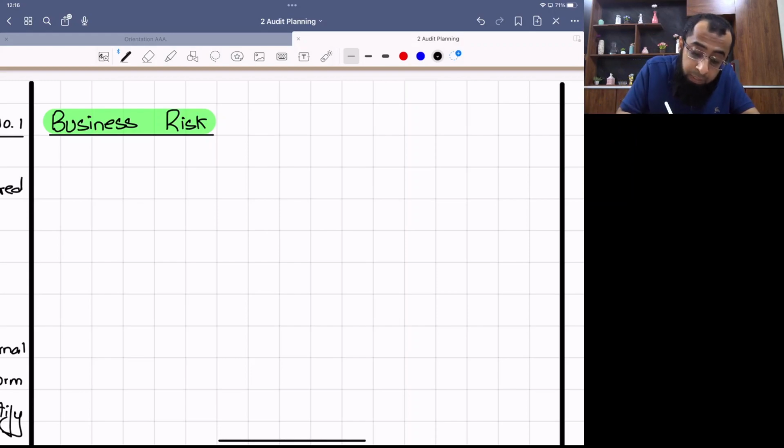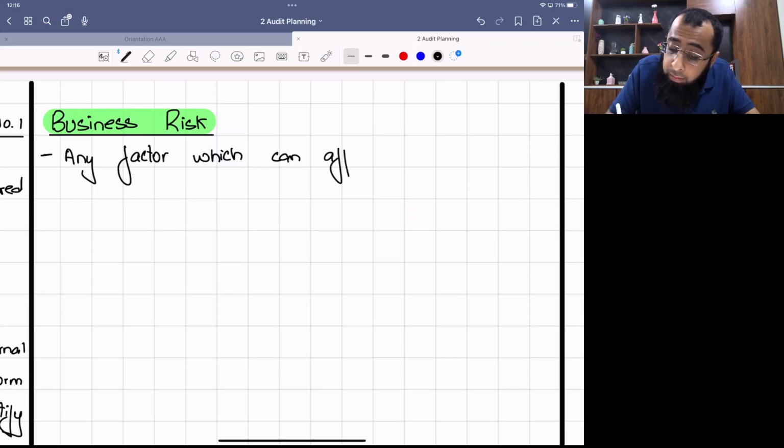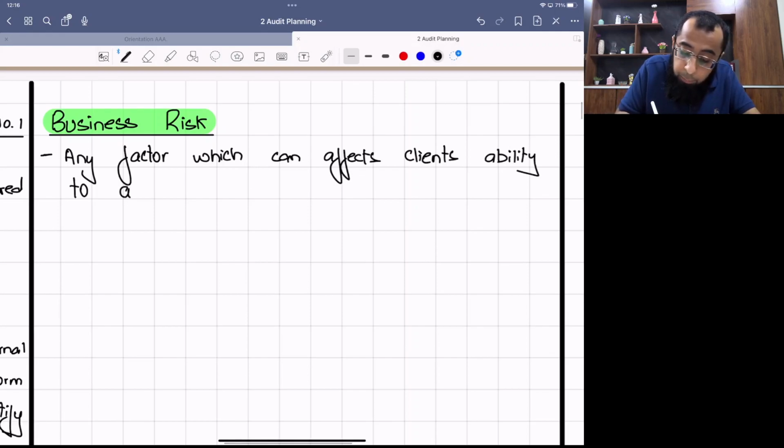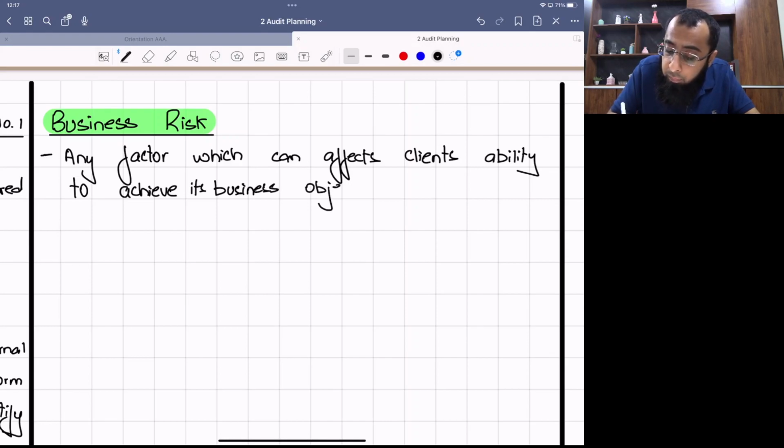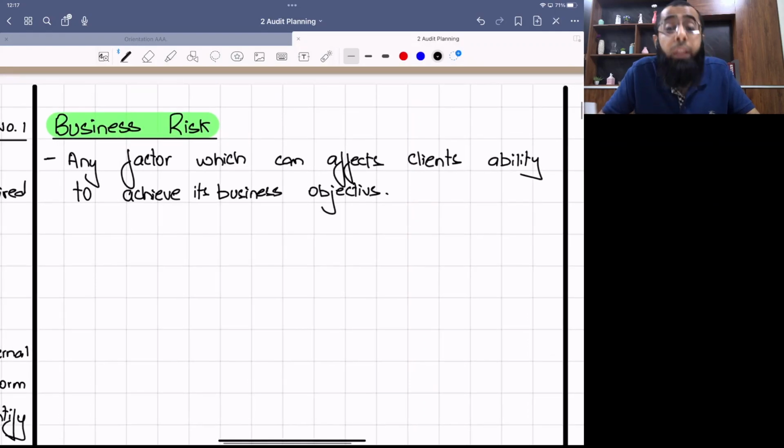Okay. So business risk is any factor which can affect the client's ability to achieve its business objectives. Now, what are these business objectives? Profitability, cash flow, and going concern.